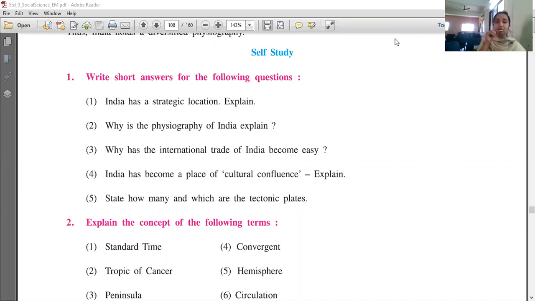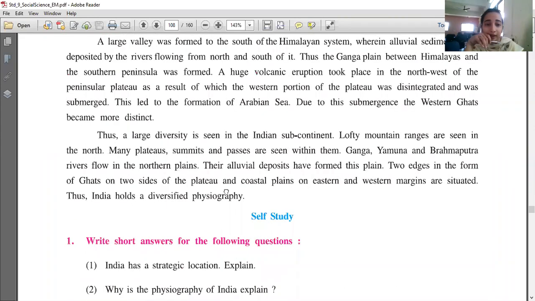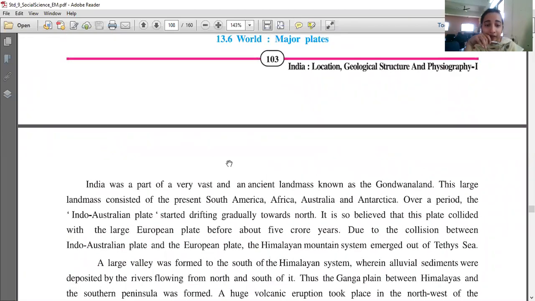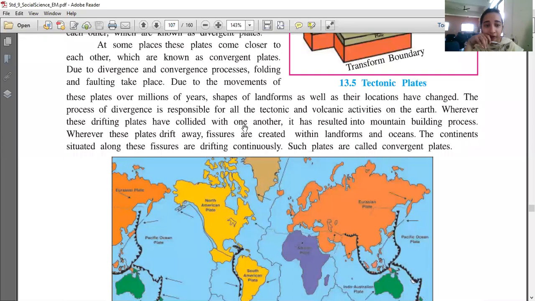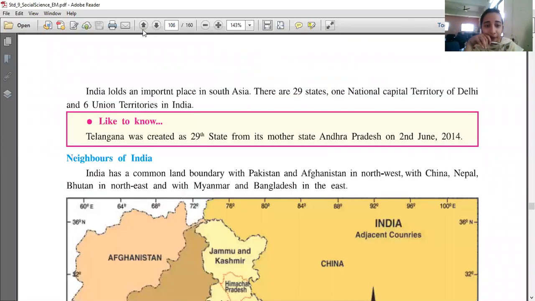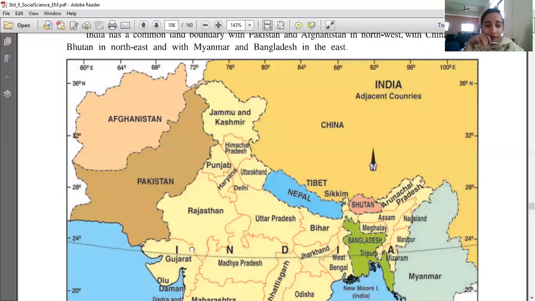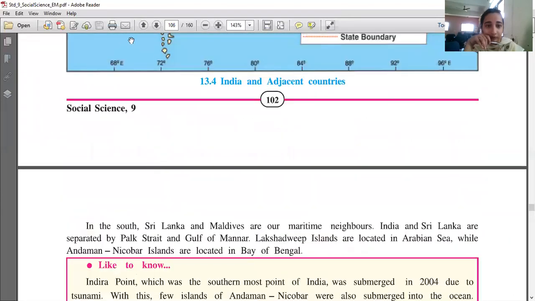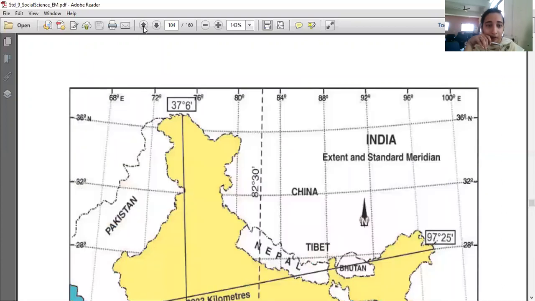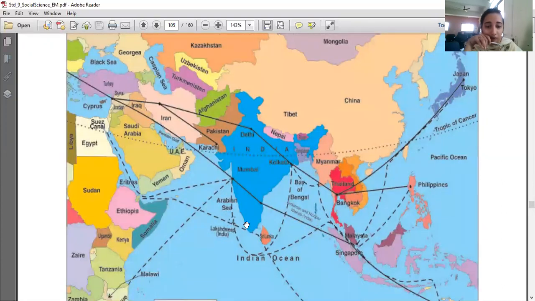Okay. So the first question is write short answers for the following questions. So the first question is India has a strategic location. Explain. So in the third or second video, we had seen what is the strategic location of India? Why is the location of India in South Asia very, very important? So it's given over here on page number 101.